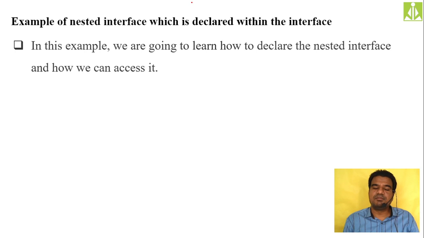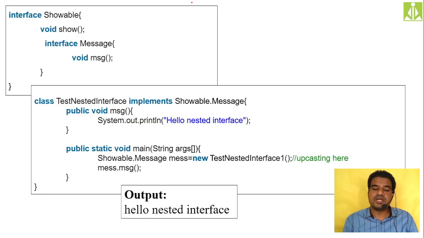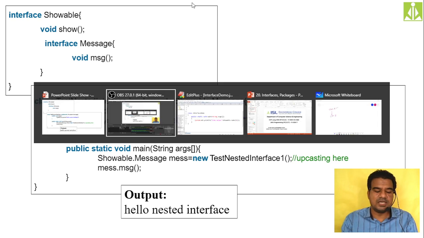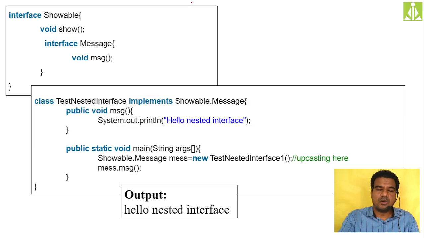Let's go to the example of the nesting of interfaces. When you keep an interface within another interface, here two things we are taking: an interface within another interface. As you can see here, the outer interface name is Showable, and the inner interface name is Message.